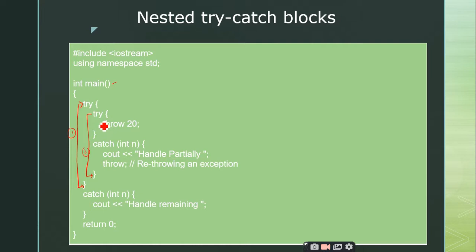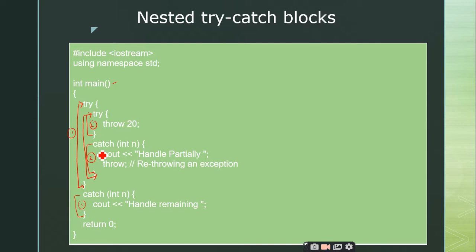So what is the corresponding catch block of try block 1? Let me take this one. So this is one try block and this is the second try block, and this is one catch block and this is another catch block. You can observe here that the inner try block 2 and catch block 2 match each other, so they should be treated as a single pair, and the outer ones are 1 and 1. Every try block will have a corresponding matching catch block.